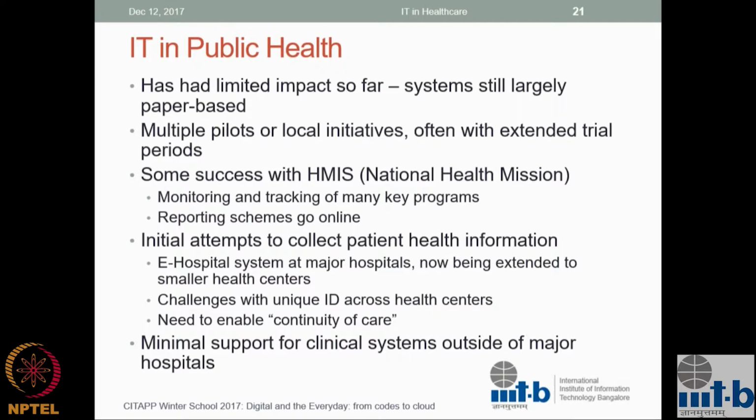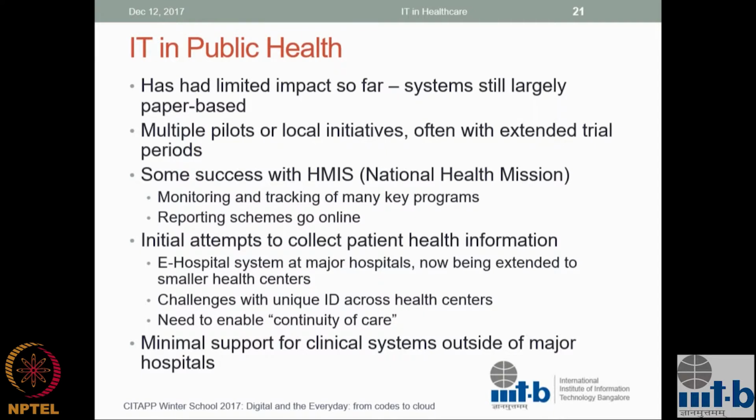So the government has been putting greater emphasis on this. The National Health Mission, which has been around for 10 years or so, has put a lot of focus at least on gathering health data and putting programs in place for specific conditions. So there's an HMIS system that's used across many government healthcare programs, and so they track.